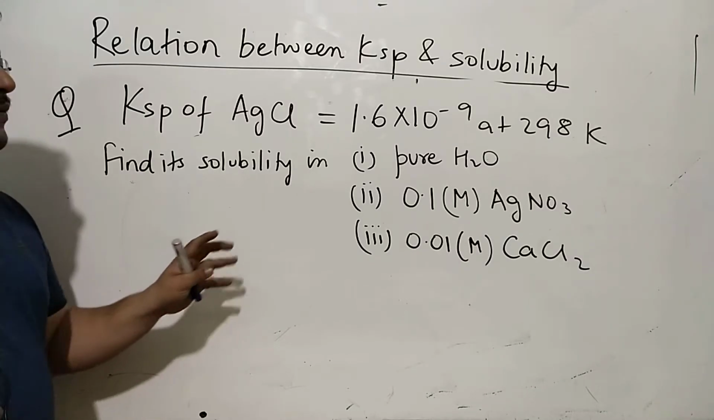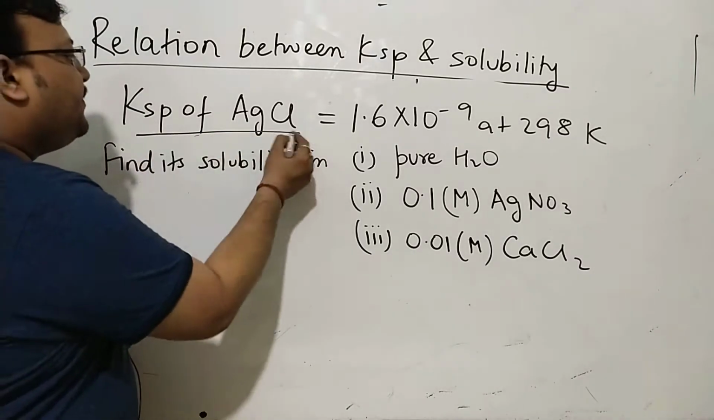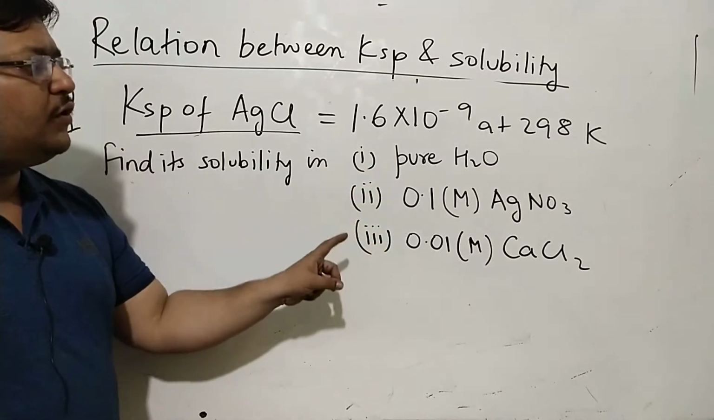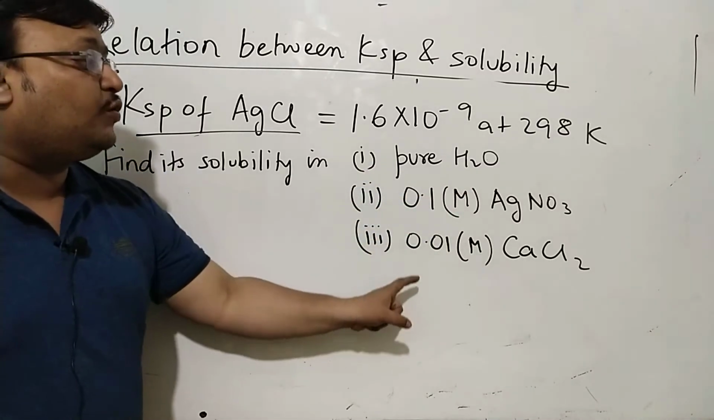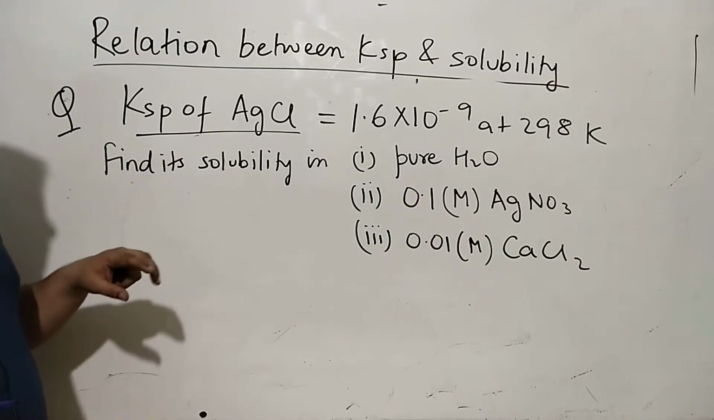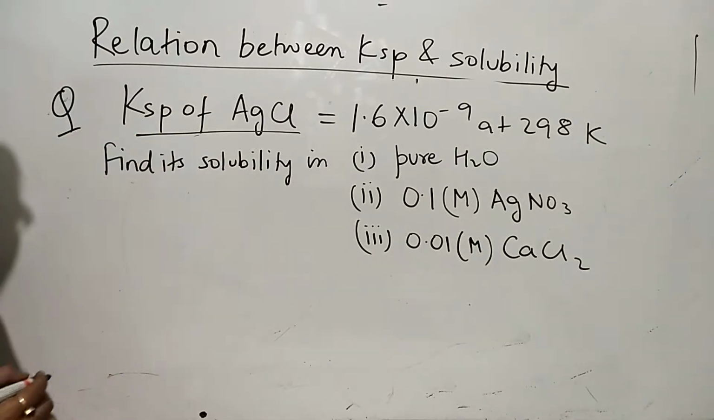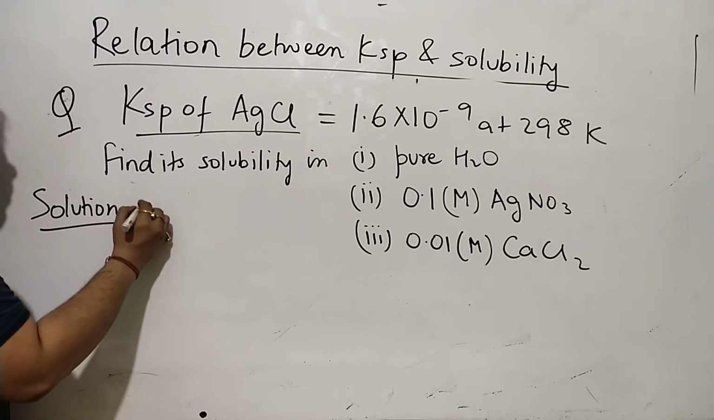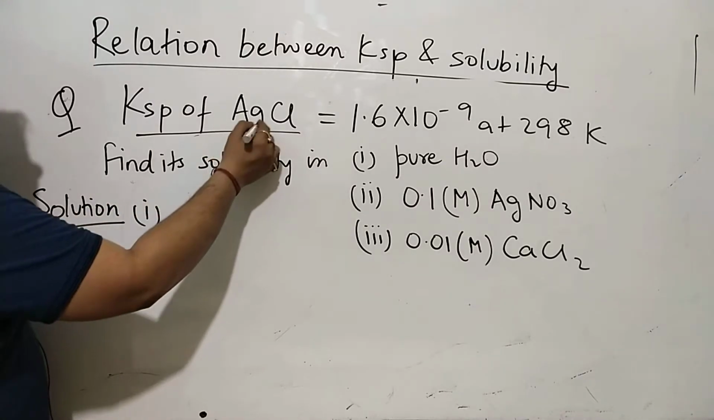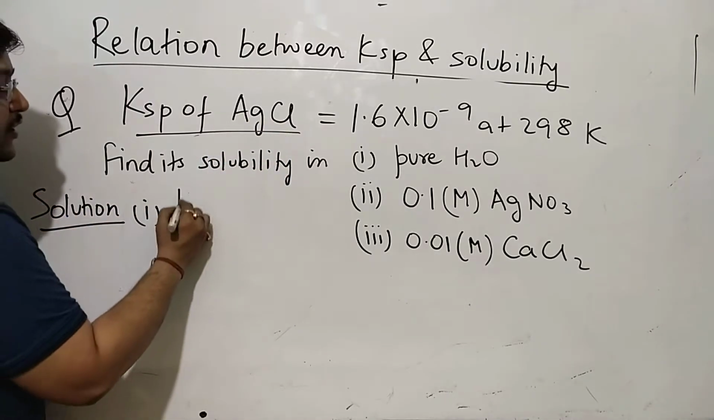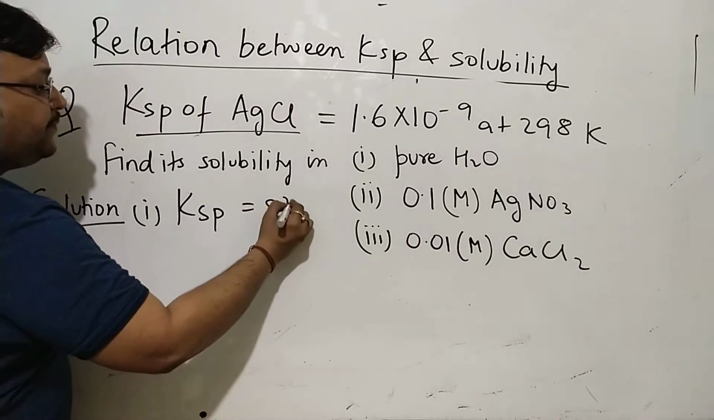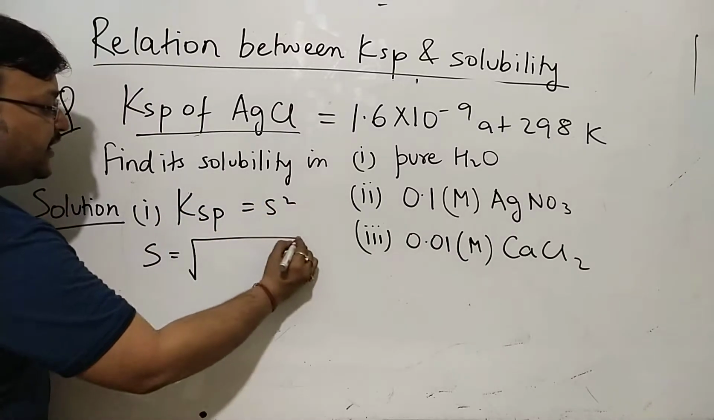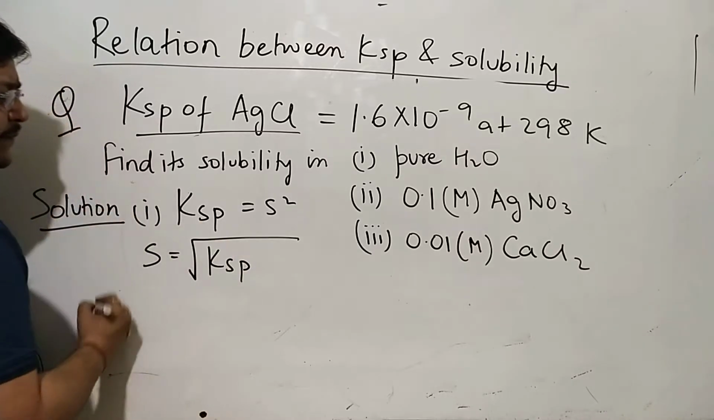Suppose you are given a problem of this kind. The Ksp is given. You have to find the solubility in 1) pure water, 2) 0.1 molar silver nitrate, and 3) 0.01 molar calcium chloride. Now naturally, in pure water, I would know the relationship: Ksp is equal to S squared. We got it right away. Ksp is equal to S squared, and solubility will be equal to root Ksp.